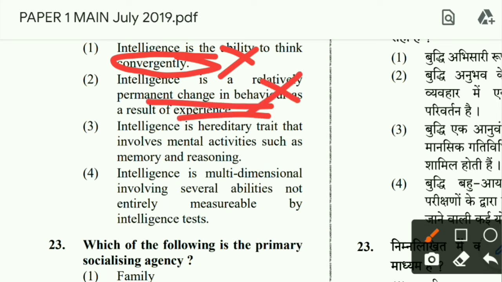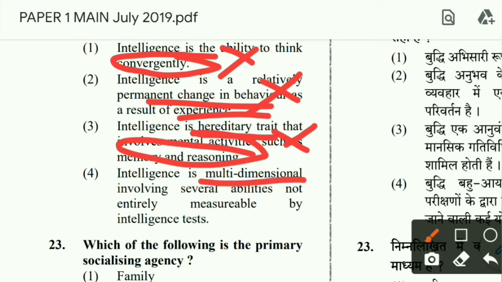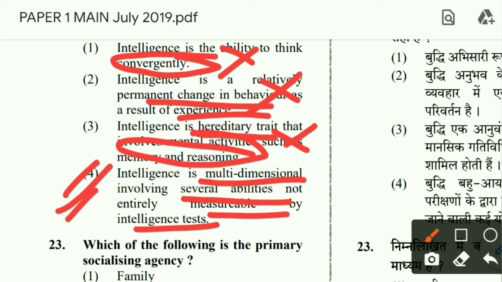Intelligence is a hereditary trait that involves mental activities such as memory and reasoning. No, this is not a hereditary trait, and it does not have anything to do with memory and reasoning. Intelligence is a separate thing. Intelligence is multidimensional, involving several abilities, not entirely measurable by an intelligence test. This is the perfect definition of intelligence. So many things come in when we measure the intelligence of a person.